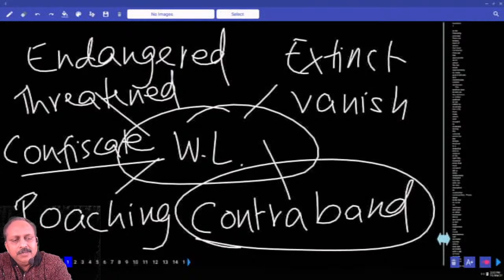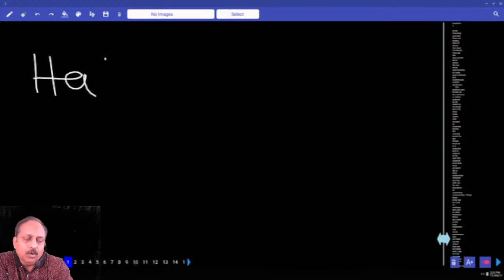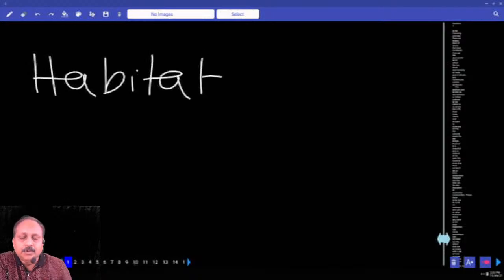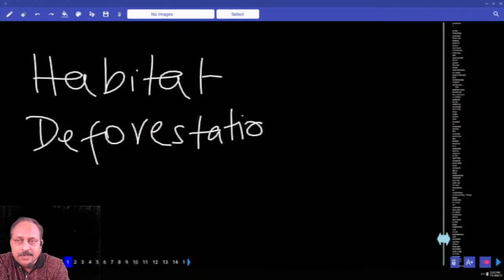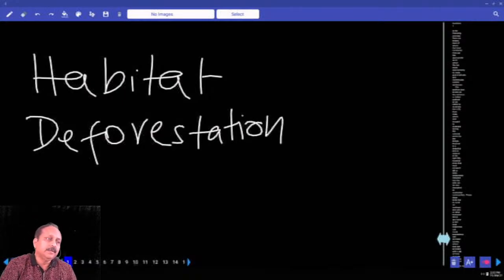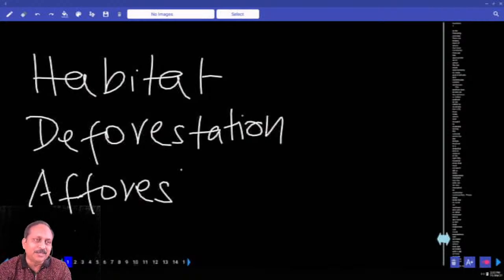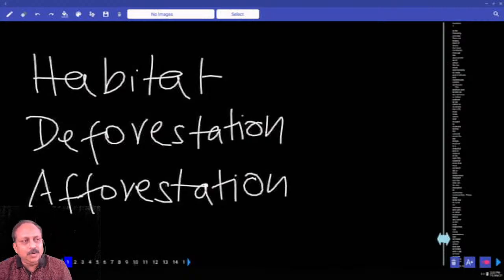So, all these plants and animals, they have a home. What is the word for that? Please write the word habitat, an important word. Habitat, home of a plant or an animal, not literally home, the place where it can survive. We use the word habitat. Then you write the word deforestation. Today they are losing the habitat. What is the reason for that? Deforestation. What is the solution for that? Please write the word afforestation. So all these words, one word map, easy to remember, easy to recollect.